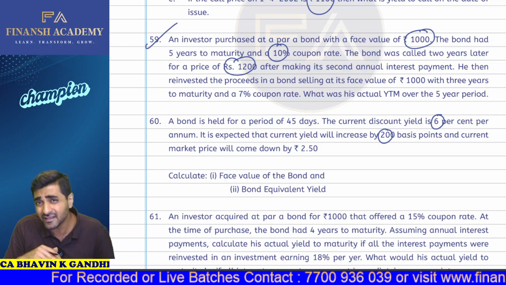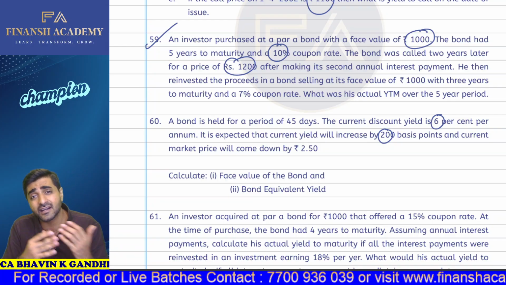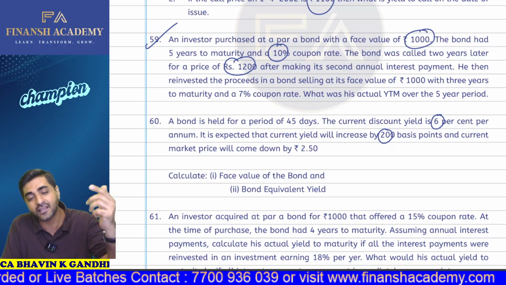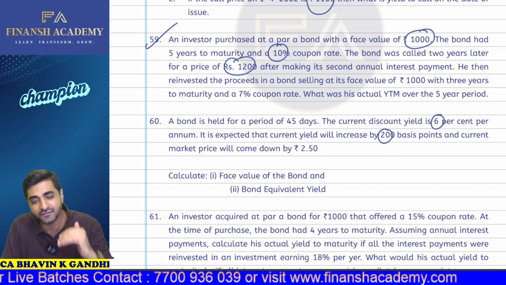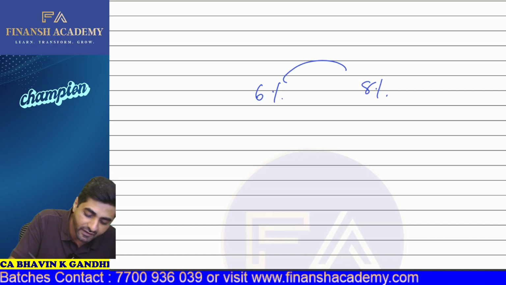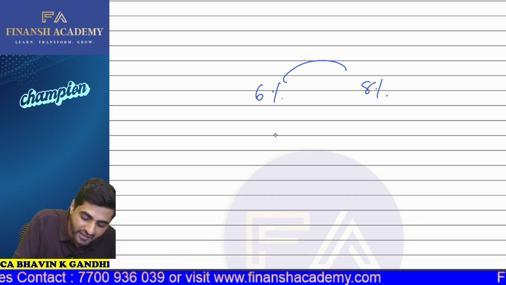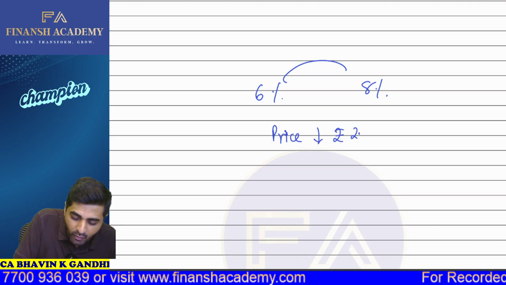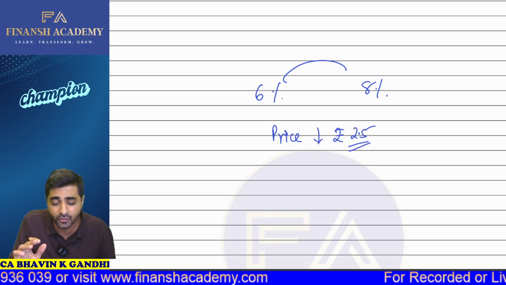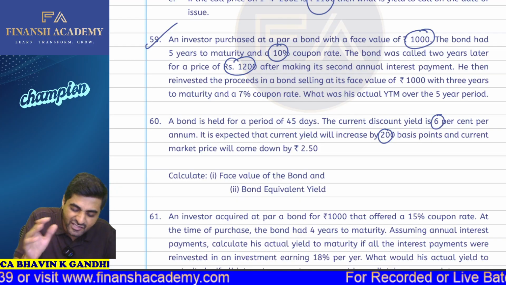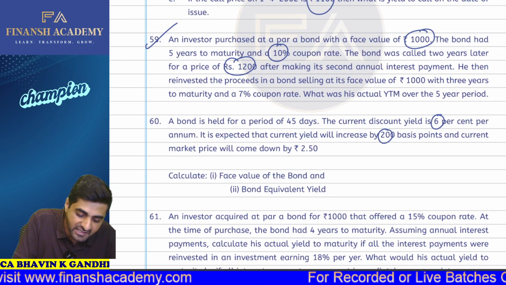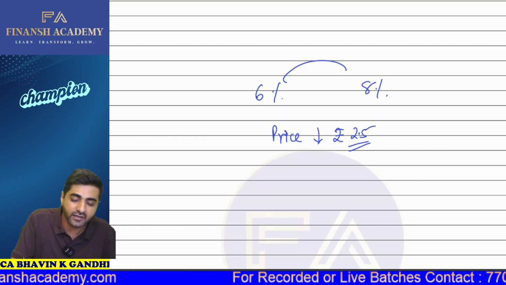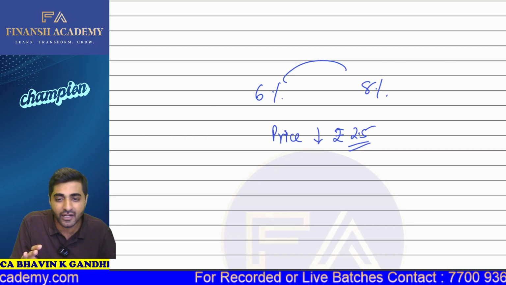Because the yield increases, you know the price and interest inverse relationship. If the yield increases by 2%, then automatically the price of the bond will come down by rupees 2.5. Now, this 2% increase is on a per annum basis, but we are actually holding the bond for 45 days. So the impact also needs to be calculated accordingly.